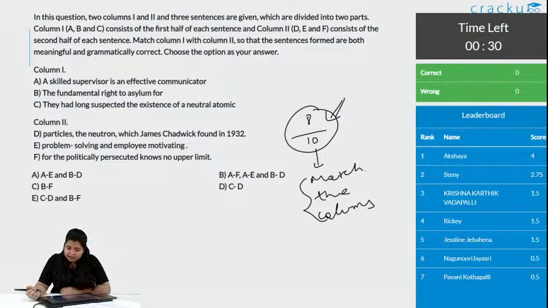30 seconds remaining. There is one correct answer and one wrong answer. Last 10 seconds remaining.